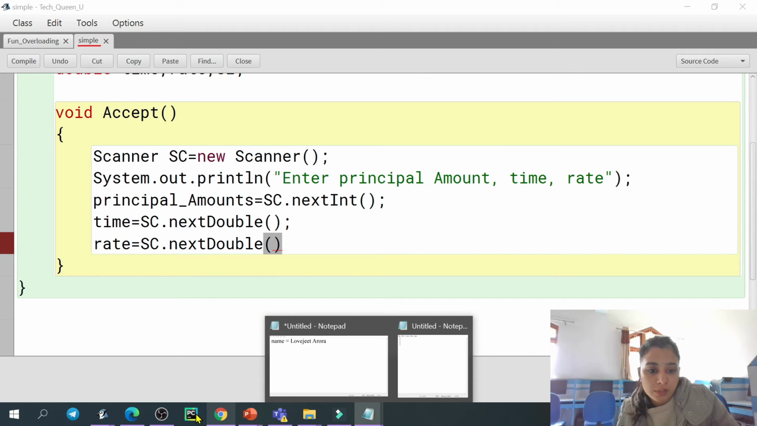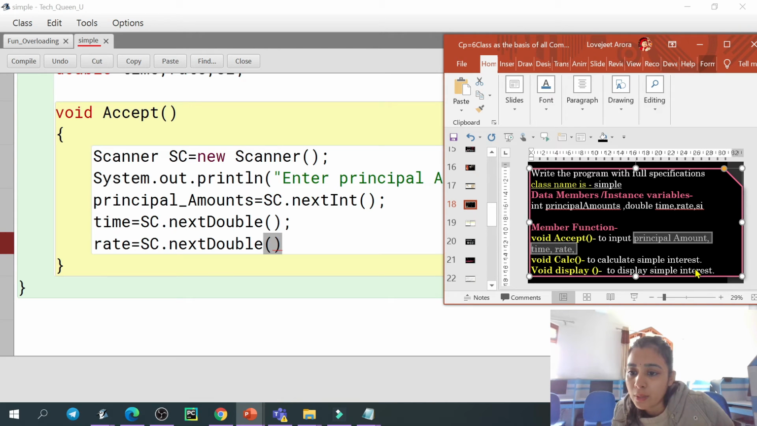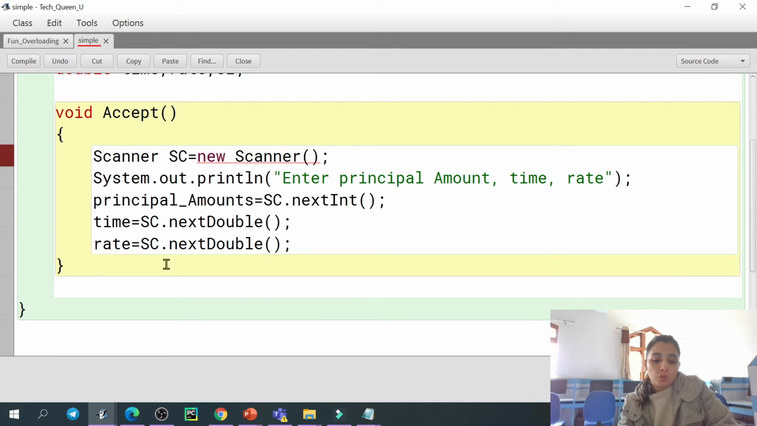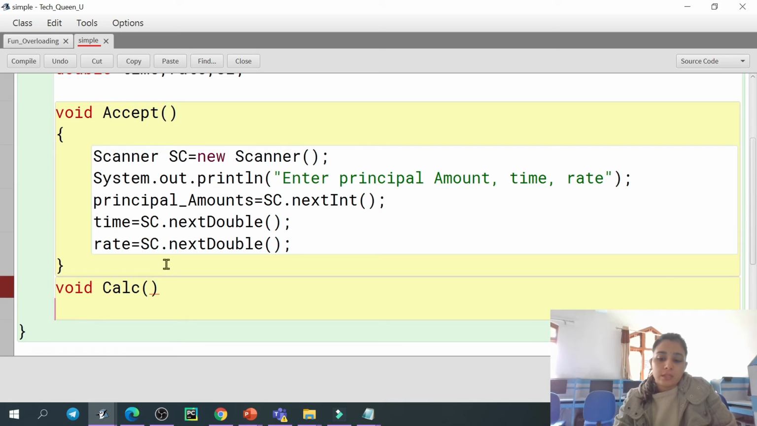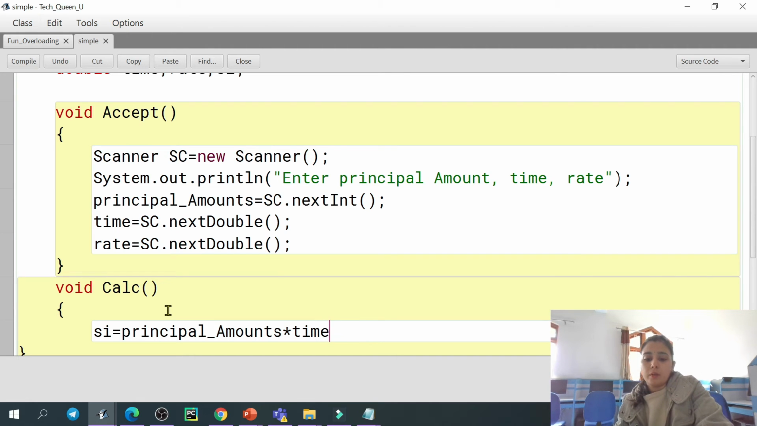Which function was it? It was the first function. Next we have a calc function to calculate the simple interest. So we have to create the function calc, void, as given there. We have to calculate SI: principal amount multiplied by time multiplied by rate. So this we have calculated.